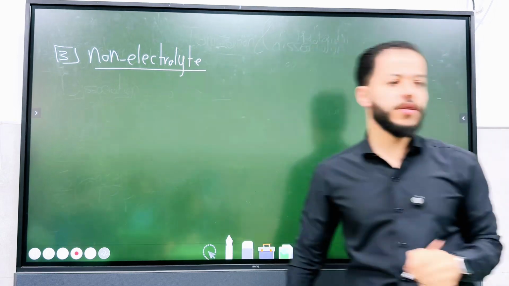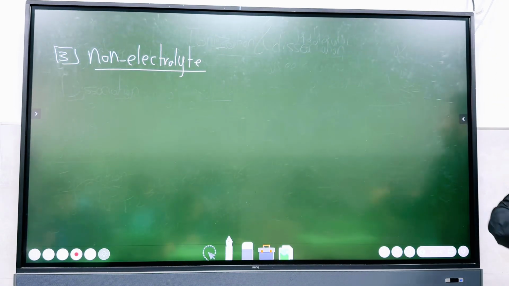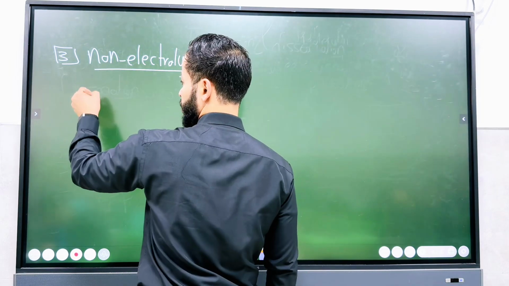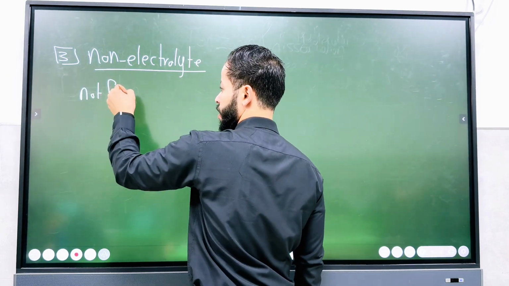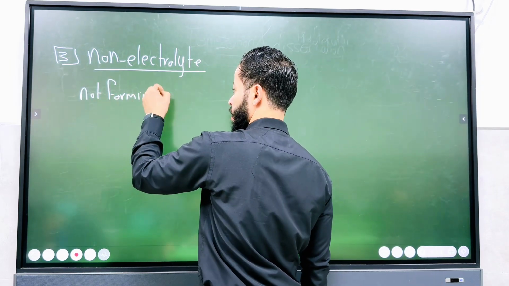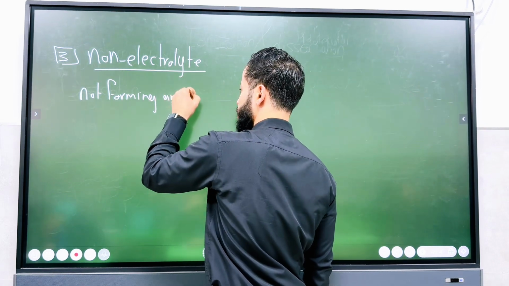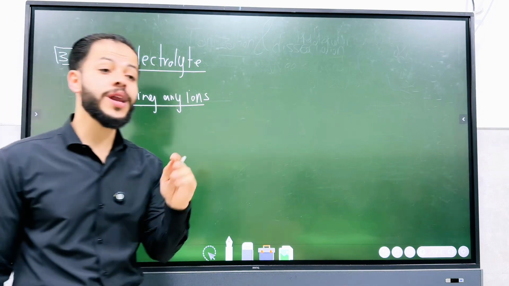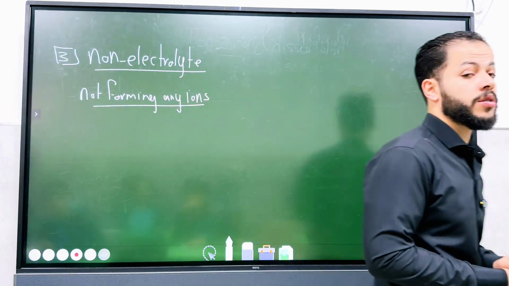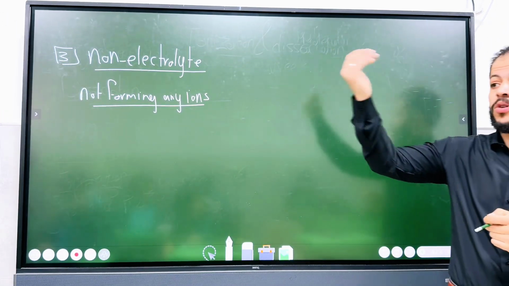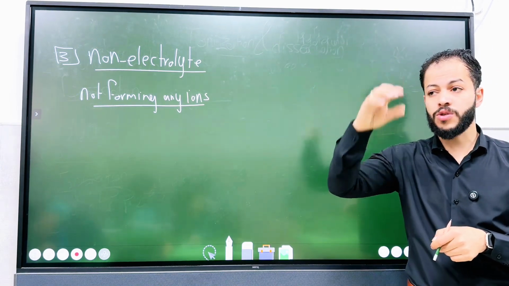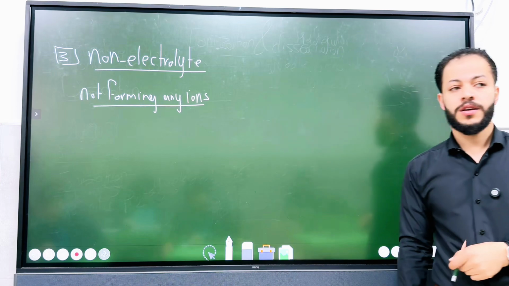So, guys, what do you think about the non-electrolyte? Does it actually form ions? Not forming any ions. Do not dissociate, do not ionize. Anyone have an example that we talked about in the previous chapters, when we talked about the solubility of some substances? Do you remember a substance that, when it's dissolved, does not form any ions?